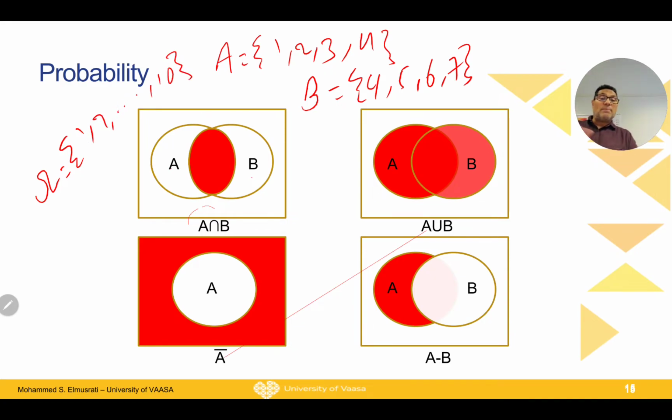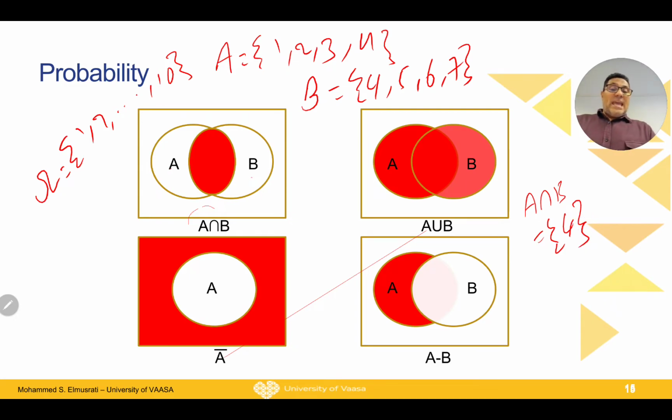Now you can make these calculations easily. If I ask what is A intersect B, it means the elements that are in A and B at the same time. The only common element is 4, so it is only one element, equal to 4.